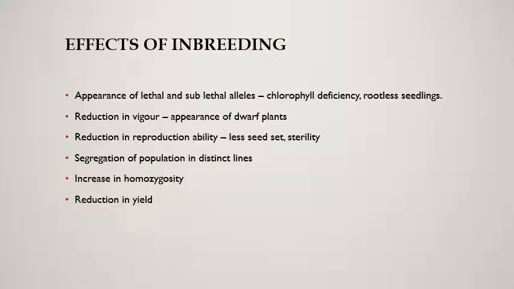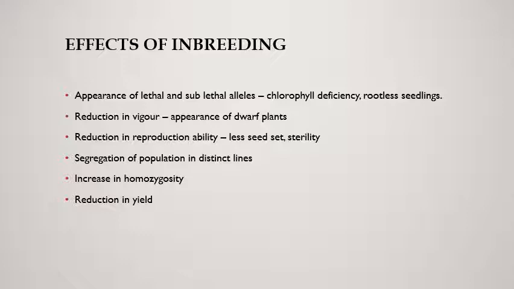Effects of inbreeding. Appearance of lethal and sublethal alleles. Characteristics such as chlorophyll deficiency, rootless seedlings, and defects in flower structure are not maintained in a population and are lost. Reduction in vigor. There is a general reduction in vigor of a population as the plant becomes shorter and weaker. Reduction in reproduction ability. The reproduction ability of the population decreases rapidly due to less seed set and sterility. So these kinds of population cannot be maintained.